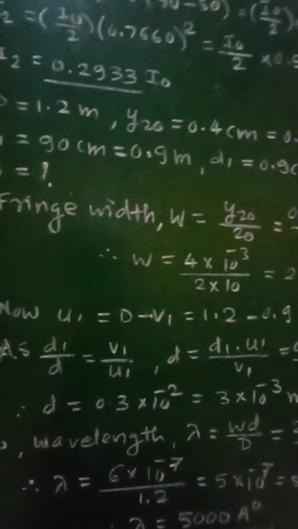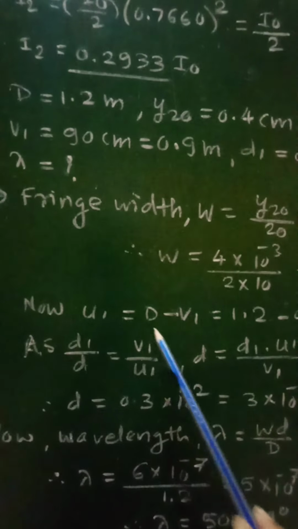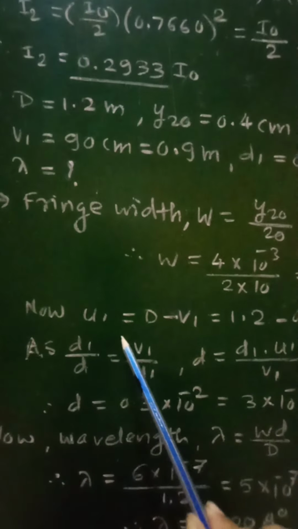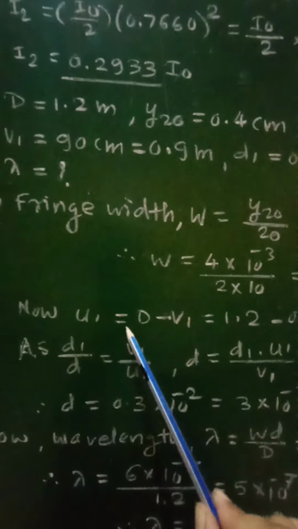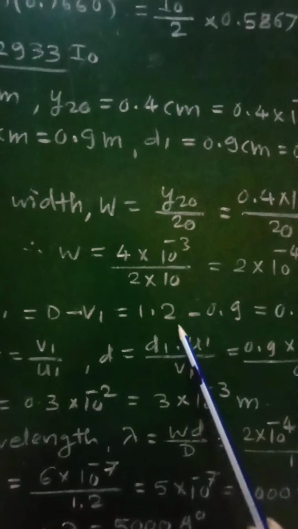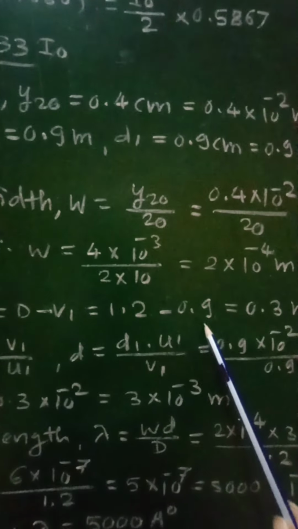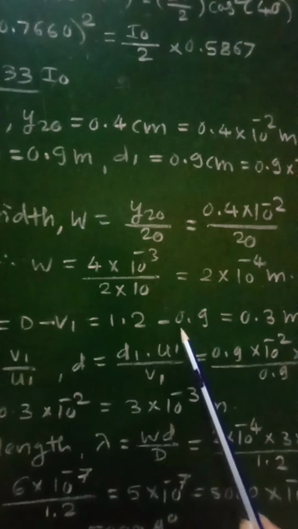Now U1 will be equal to D minus Phi1, which will be written as 1.2 minus 0.9. 1.2 is the total distance D between the sources and the screen.